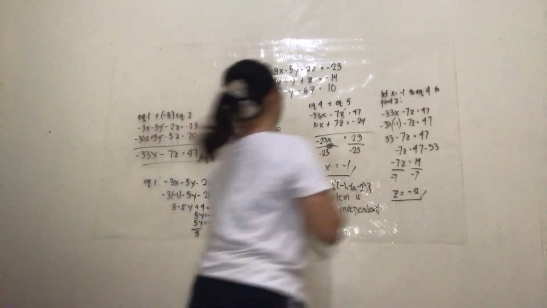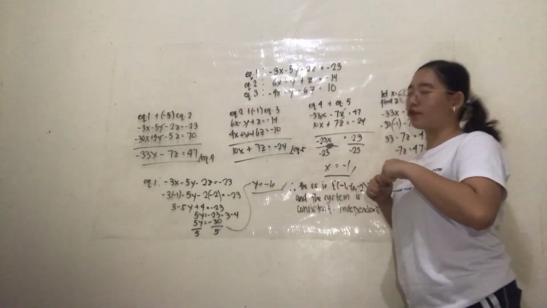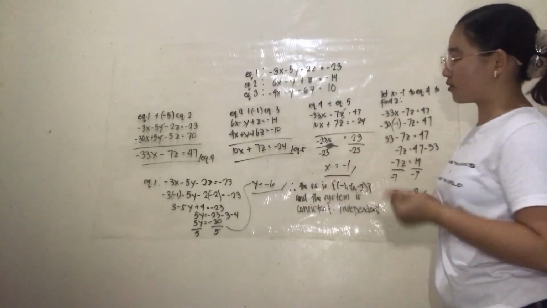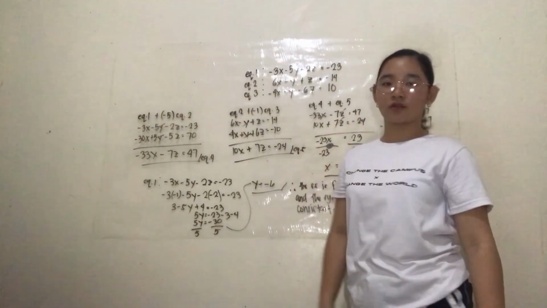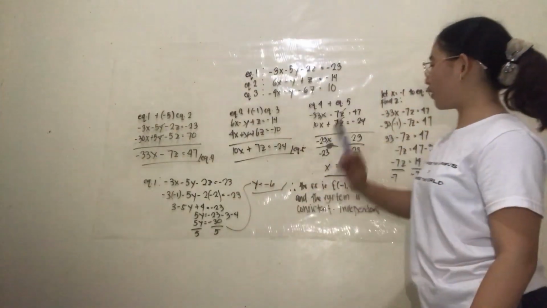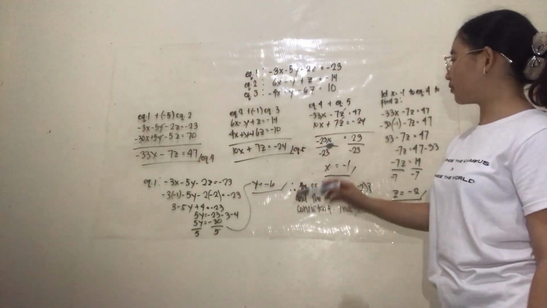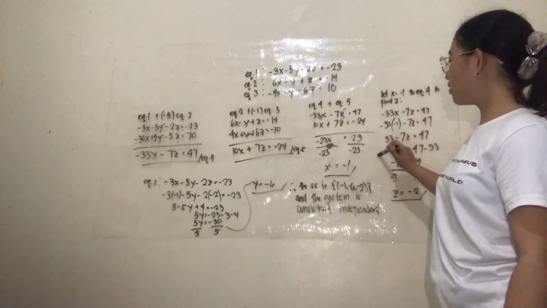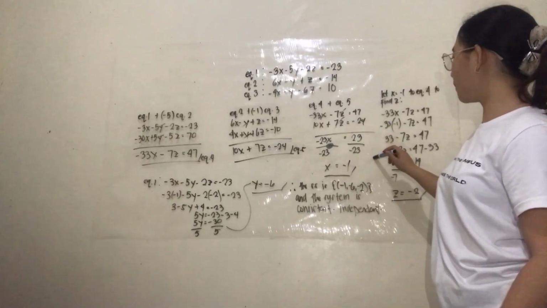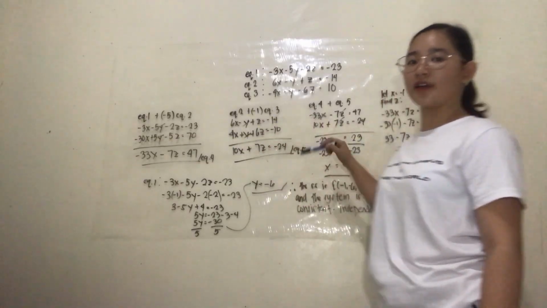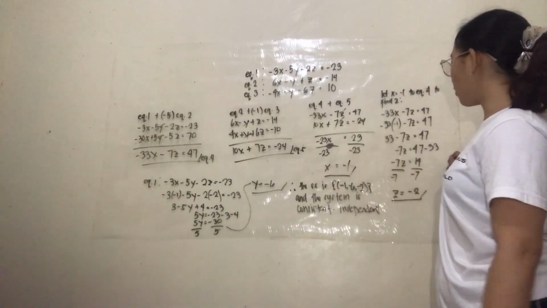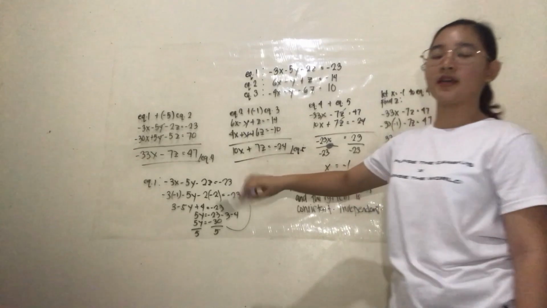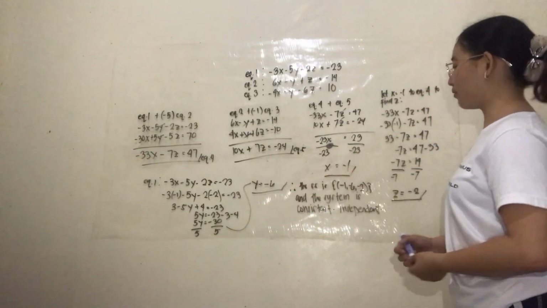So that's the process on how to solve a system with 3 variables using the elimination method. At first we get equation 4 and equation 5, then we use equations 4 and 5 to get one variable. Then we substitute the one variable into equation 4 or 5 to get another variable, and the 2 variables will now be substituted into equation 1, 2, or 3 to get the last variable. So that's all.